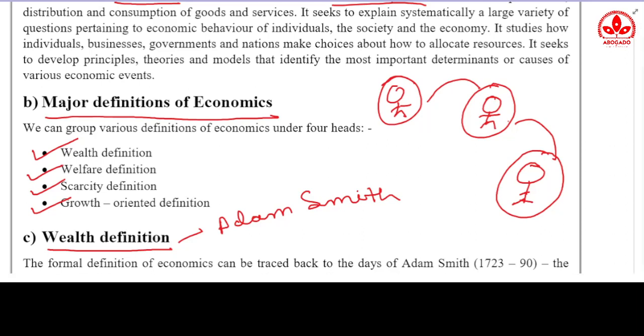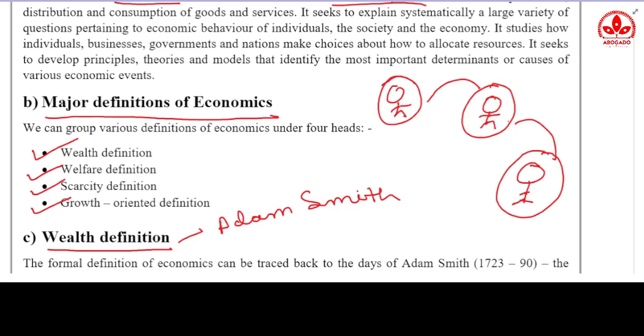Like Adam Smith, he first came and gave a definition of economics. Some people did not agree with his definition. They criticized it, and after that they gave their own definition. Then some new person came, did not like the other definition, criticized it, and gave their own definition. So this continues in any social science which you want to study. Either you study sociology or you study economics, no worries at all.